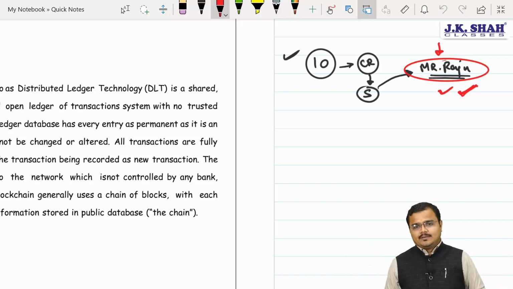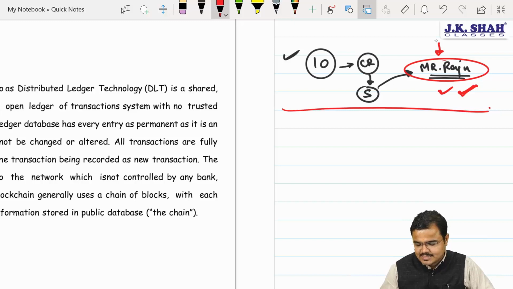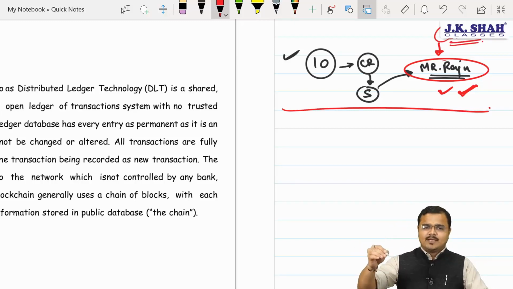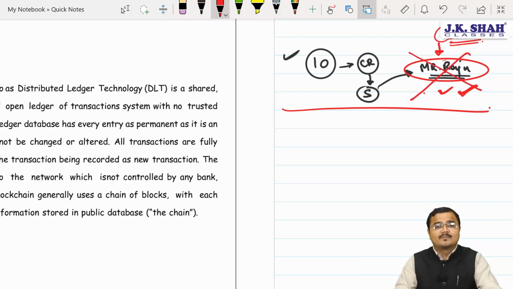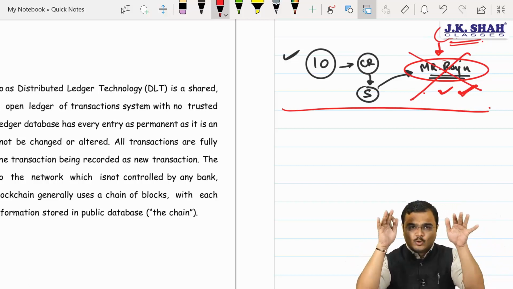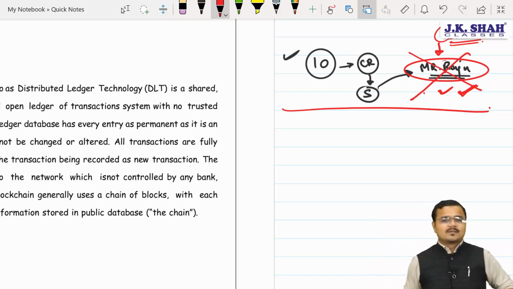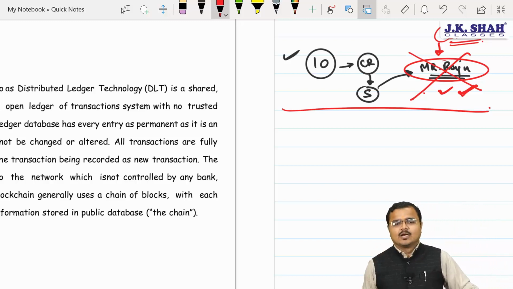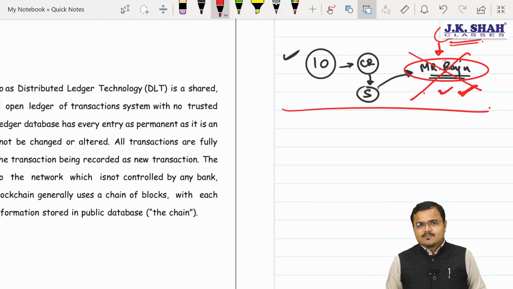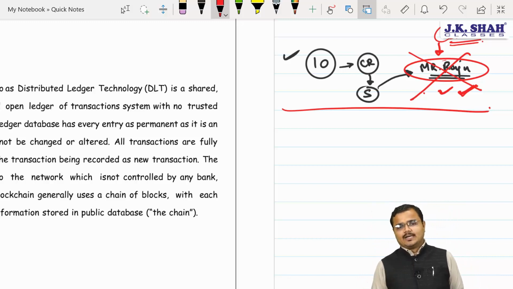So what can we do, Chartered? Sir, let me do one thing. Now the solution for this: here we are having only one centralized authority, and a centralized authority can do corruption. If the central authority completely gets damaged, deteriorated, or becomes defunct, non-functioning, then the whole system will come to a standstill. We don't want this. We don't want any single authority to make the rules and regulations and keep eyes on us, because even they can indulge in fraud. So what to do, Chartered, in this case?